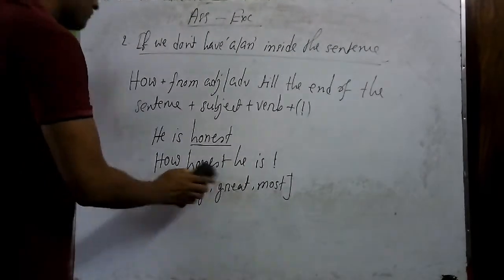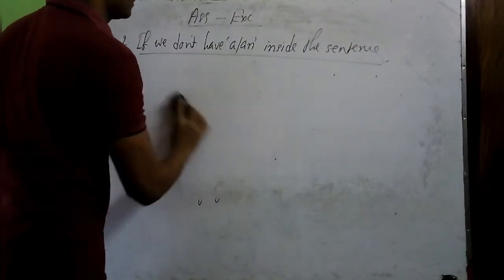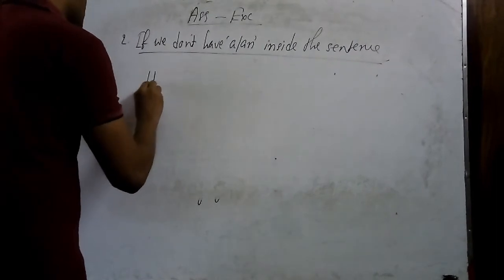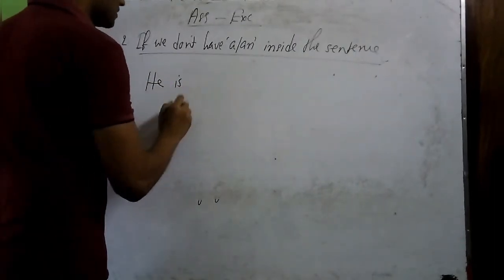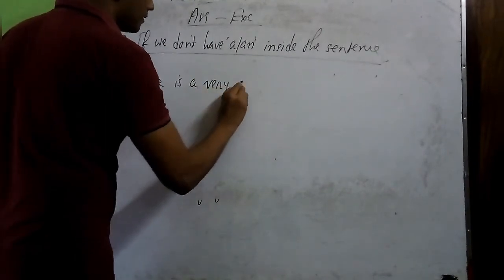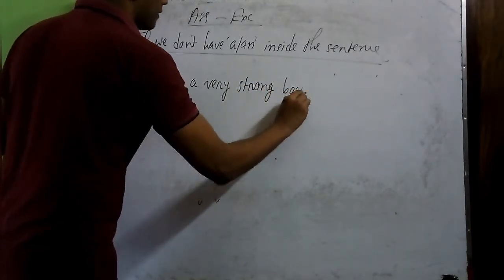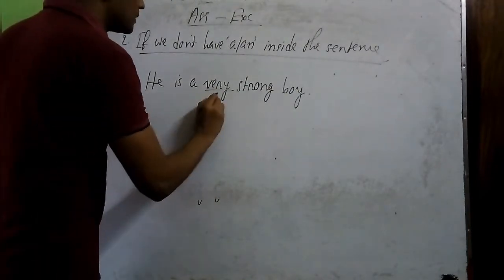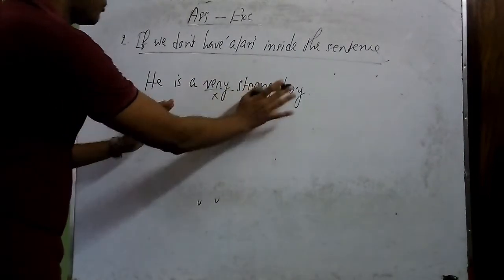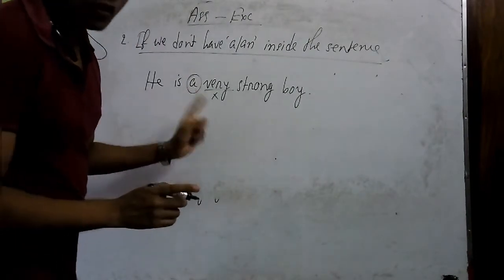So I will give you another example with very. He is a very strong boy. So first you have to remove this very from the sentence. Now your sentence is, he is a strong boy. So as we have article a or an here, that means we will follow rule number 1.